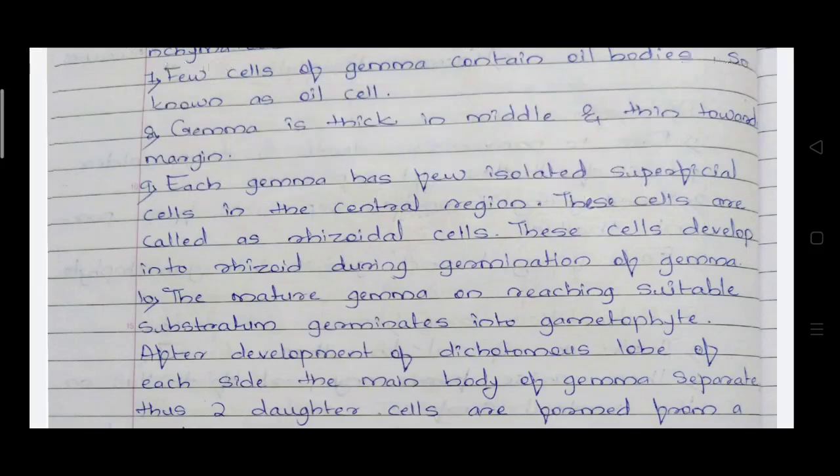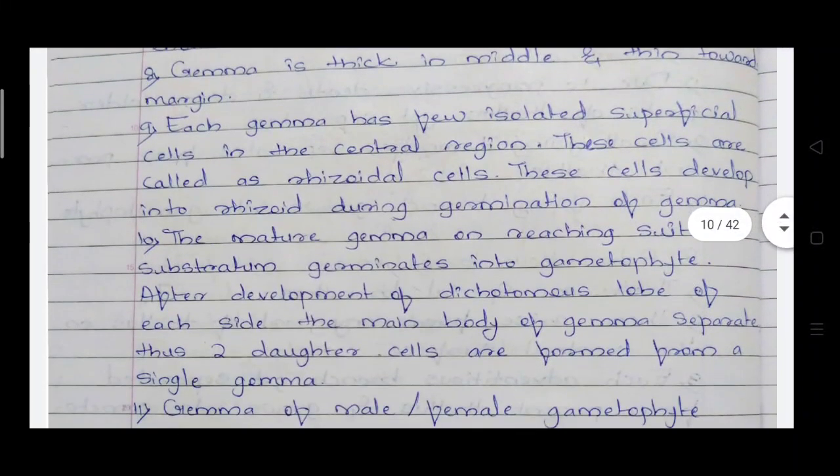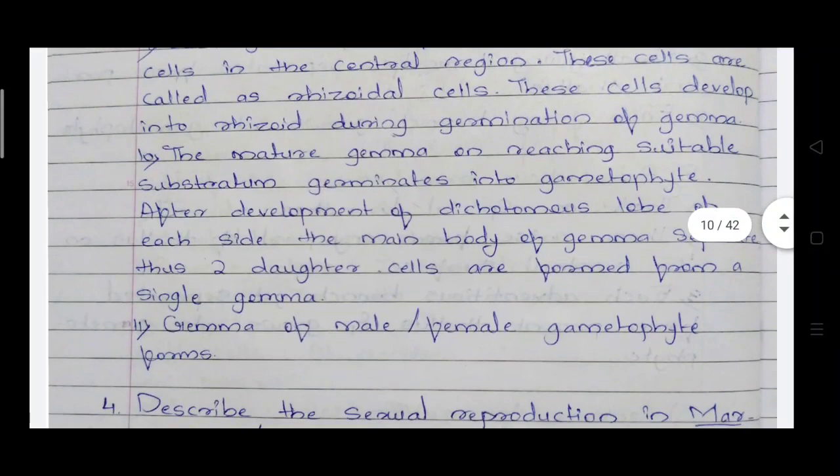After the development of dichotomous lobes on each side, the main body of the gemma separates. Thus, two daughter cells are formed from a single gemma. When these mature gemmae reach a suitable substratum, the main body of the gemma separates and forms two daughter cells. Each grows as a new gametophyte.